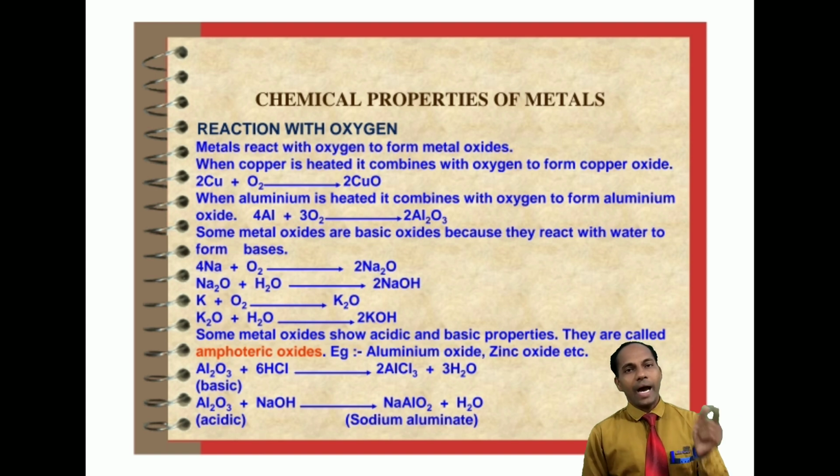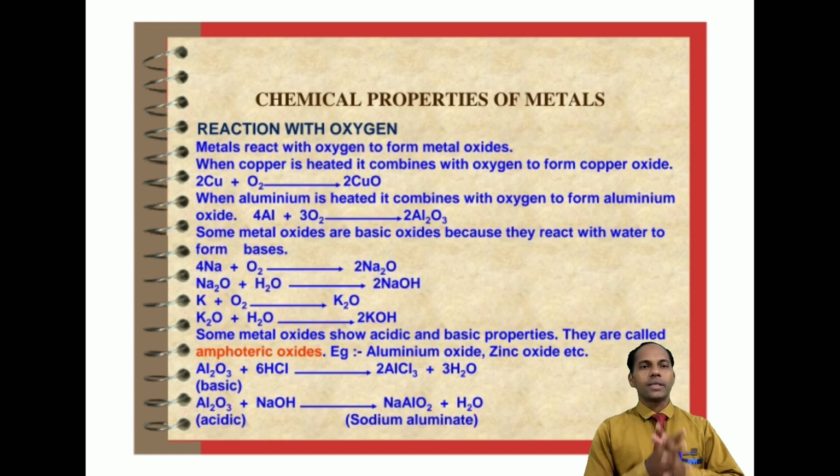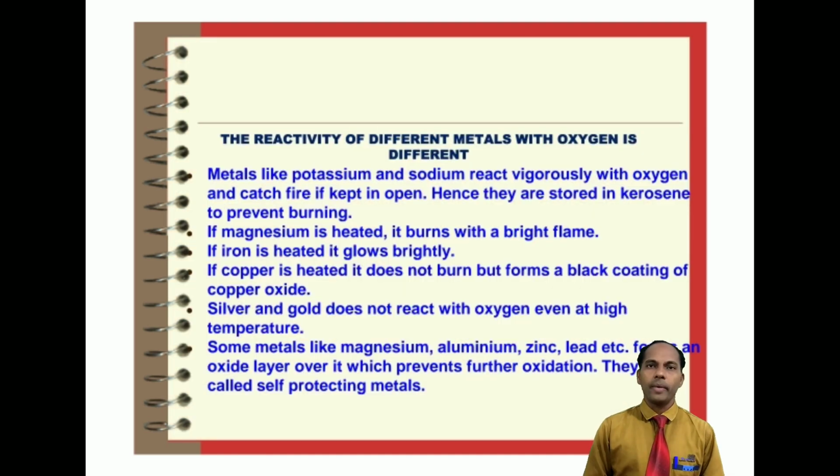But if you take it as an acid, it reacts with a base like sodium hydroxide, and will produce sodium aluminate and water. Sodium aluminate is the salt. So here aluminum oxide is acting as an amphoteric oxide.